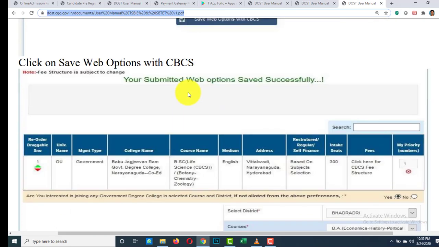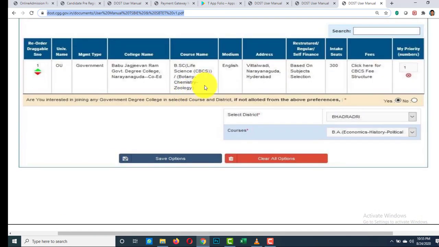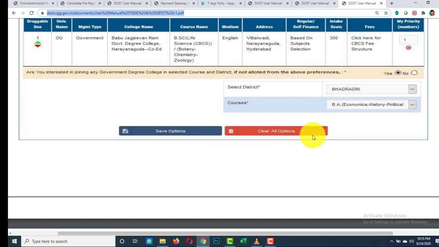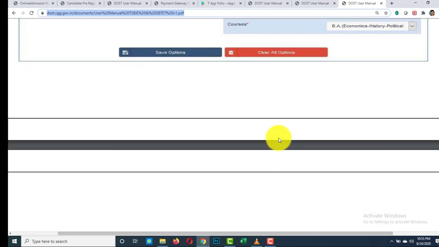After completion of web options, you can save your web options or you can clear all the web options.